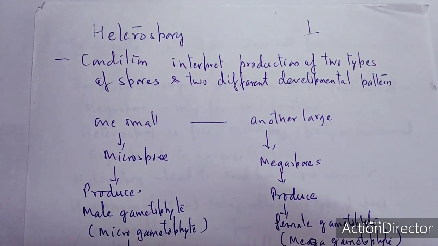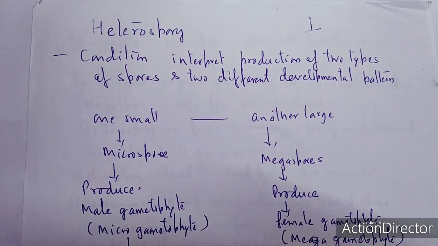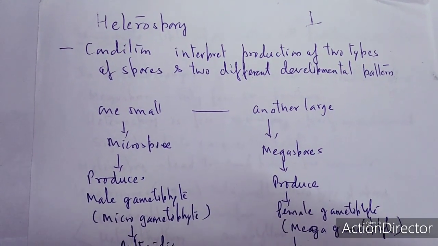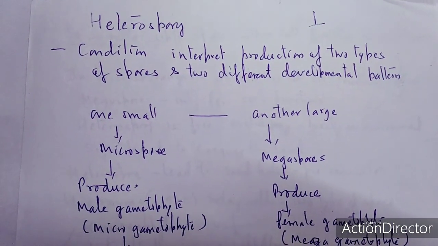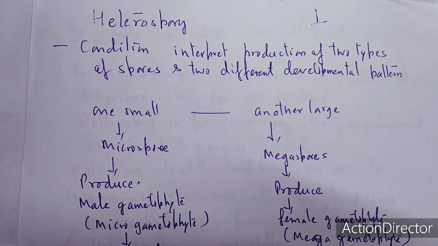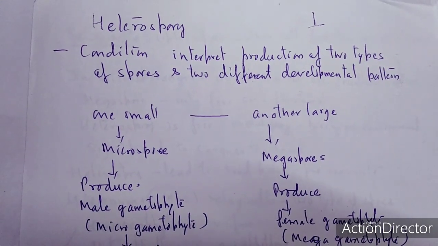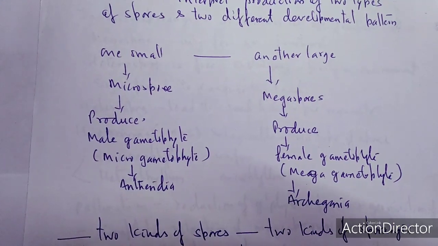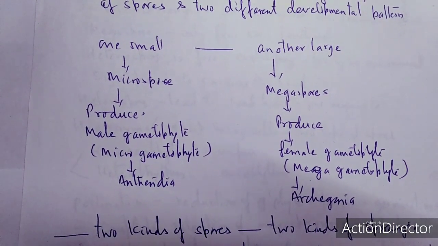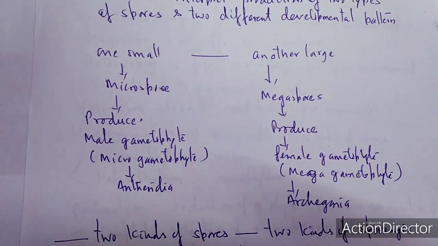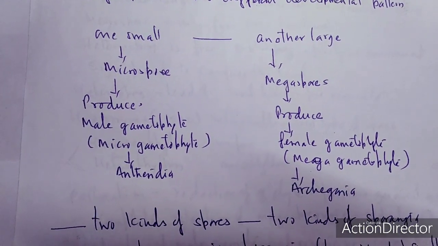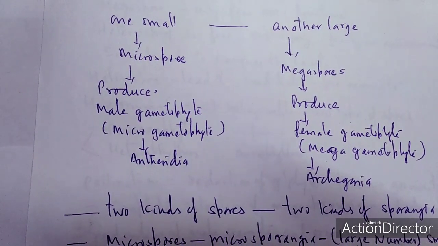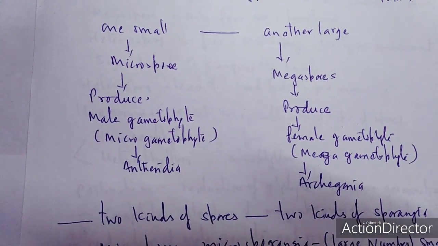Today we are going to discuss how heterospory ultimately leads to the formation of the seed habit. Heterospory is a condition which involves the production of two types of spores and two different developmental patterns, microsporogenesis as well as megasporogenesis. One spore is smaller in size, called the microspore, and it develops into the male gametophyte, the microgamete, ultimately reaching the antheridia.